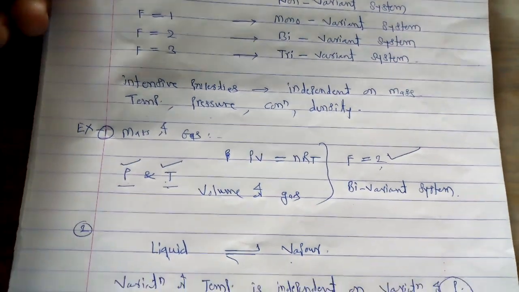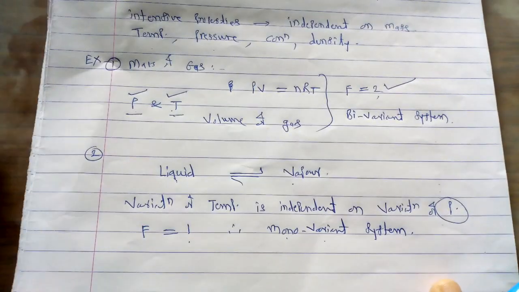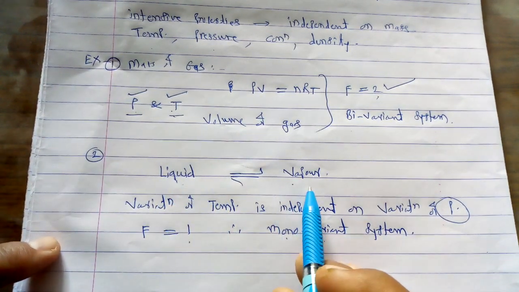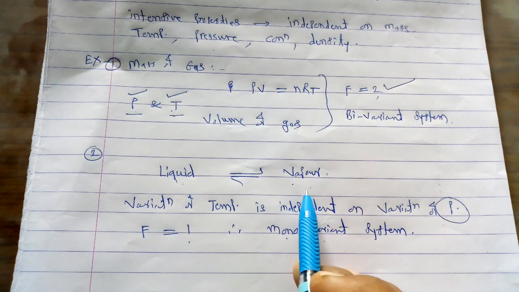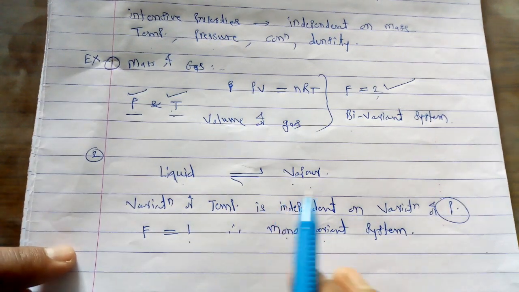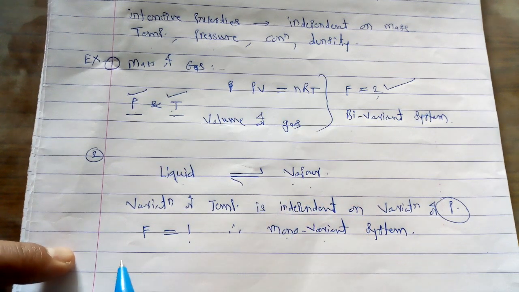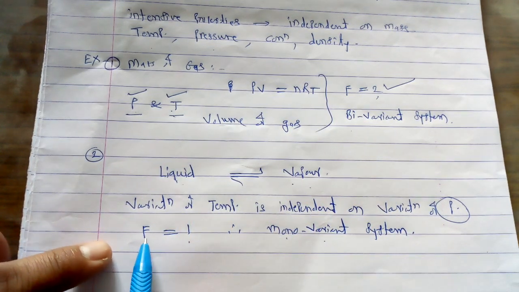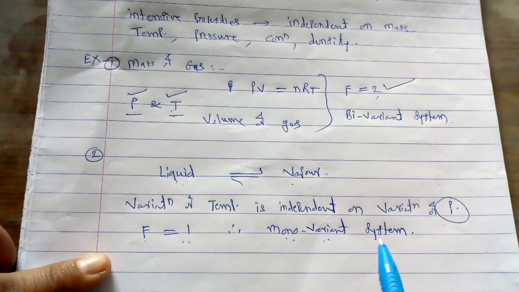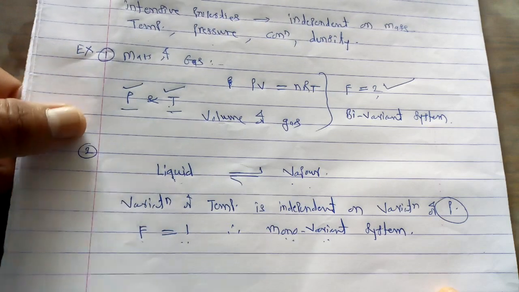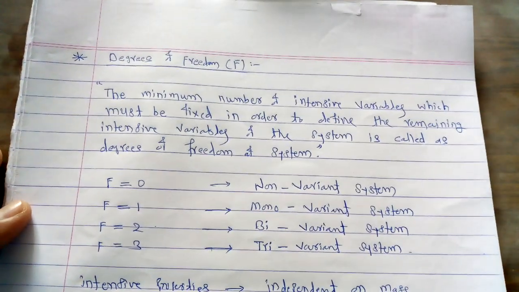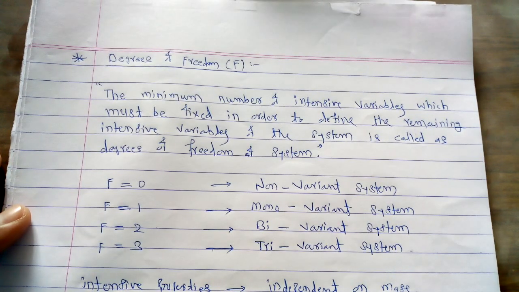The second simple example: consider a system containing a liquid which is in equilibrium with its vapor. For such a system, the variations of either property, temperature and pressure, are independent of each other, and that's why for this system the value of F is equal to 1, and this is called the monovariant system. So this is a simple concept called degrees of freedom, which is important as far as the description of a system is concerned.